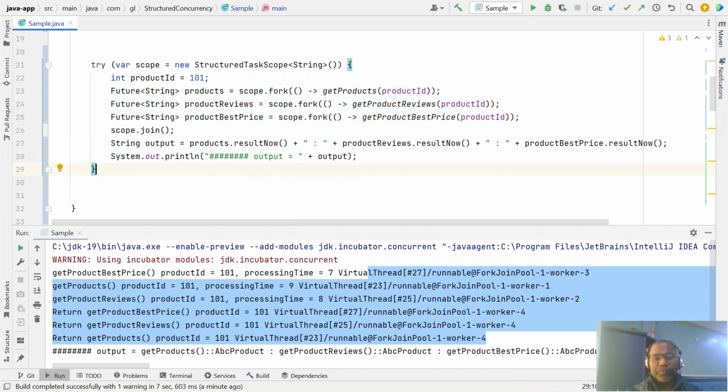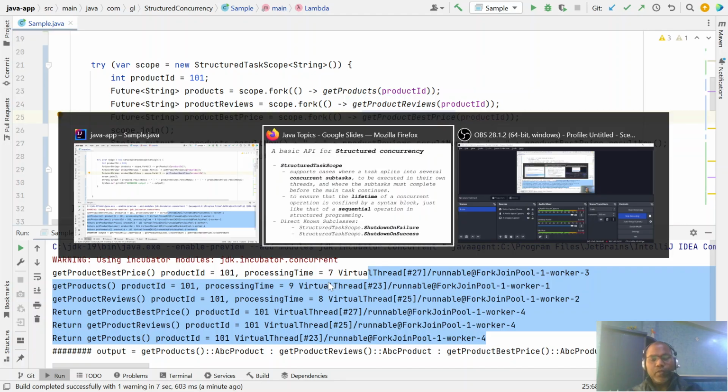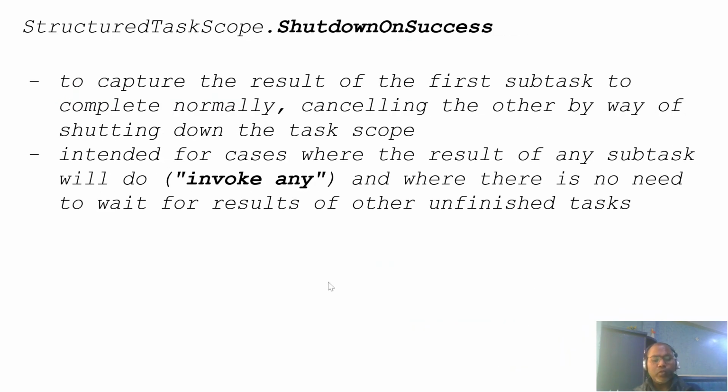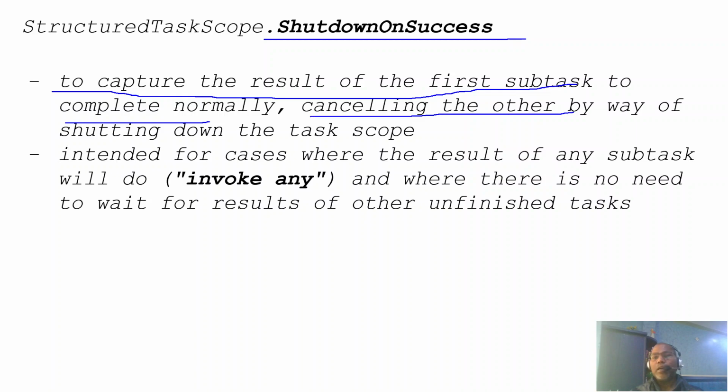This is one scenario. Maybe here you want all these threads to complete. If we look at StructuredTaskScope, it has two specific subclasses: one is ShutdownOnSuccess and one is ShutdownOnFailure. What is the meaning? They have implemented two scenarios. Maybe in a case we are using ShutdownOnSuccess. ShutdownOnSuccess means capturing the result of the first task that completes normally and cancelling the others.